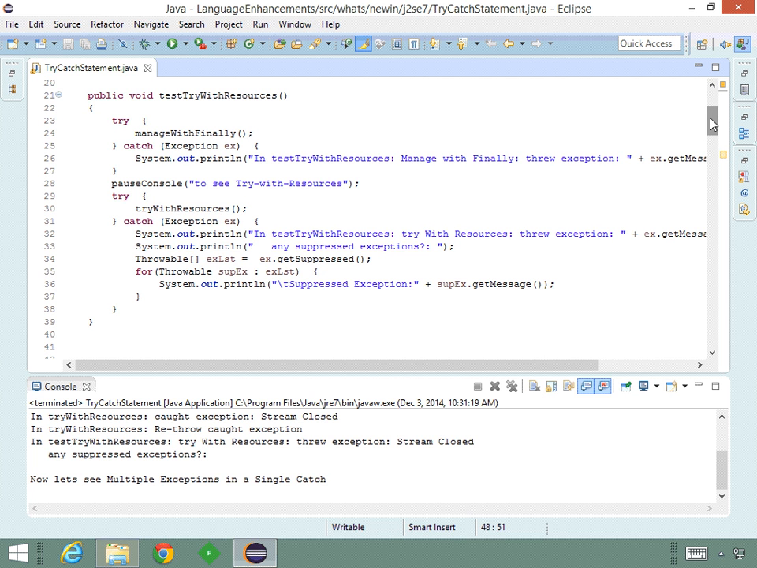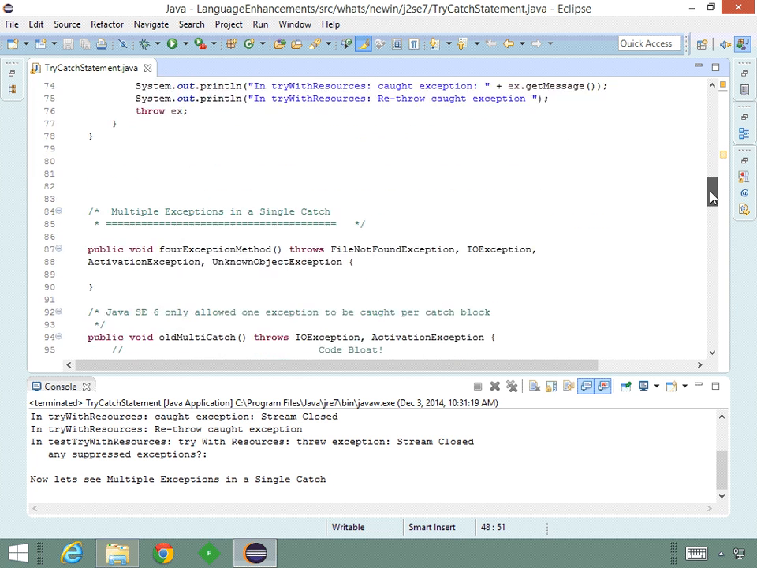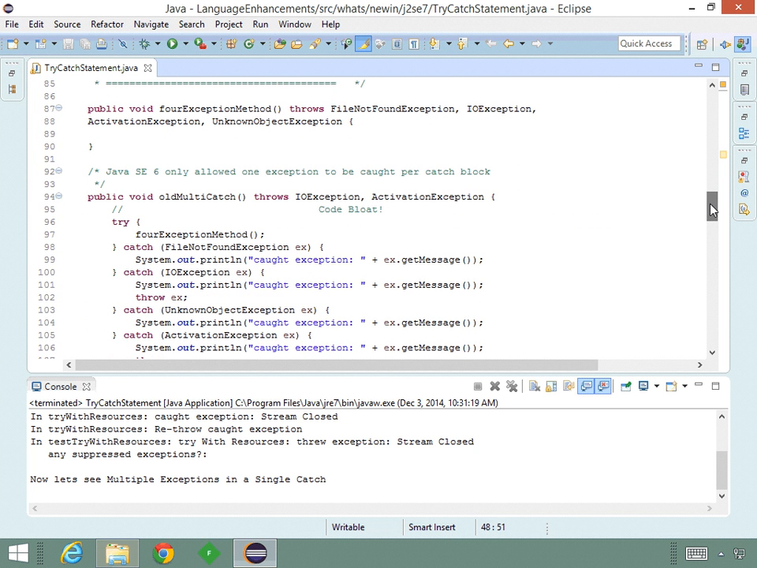Multiple exceptions in a single catch block. We have this method forException method, and it has the possibility of throwing 4 different exceptions. Though the FileNotFoundException is derived from IOException, and ActivationException is derived from UnknownObjectException.